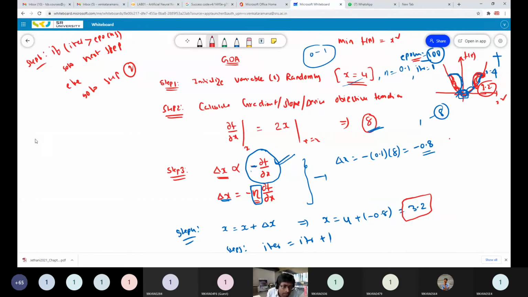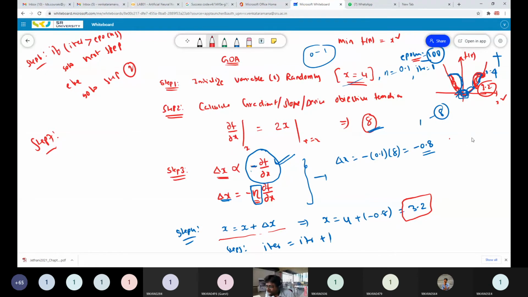Okay, so what is the last step? Step 7 comes under coming out of the loop. Step 6, fine. After updating your variable value, now increment your iteration. After that, you have to compare whether your loop has run for the maximum number of epochs you defined or not.